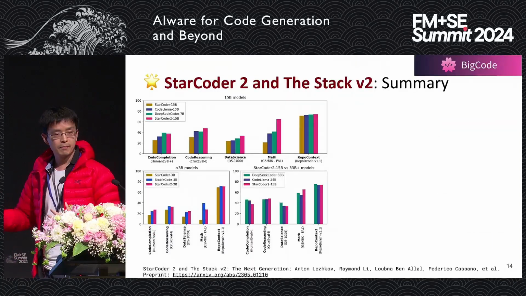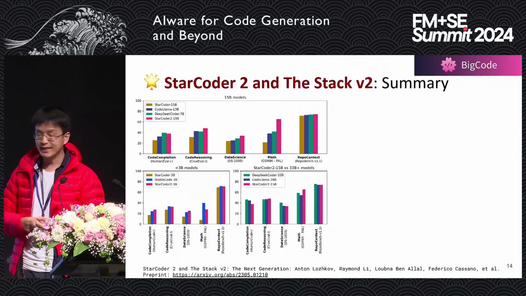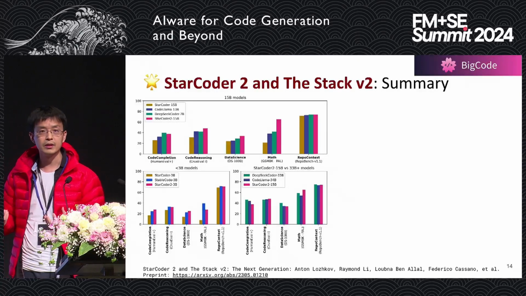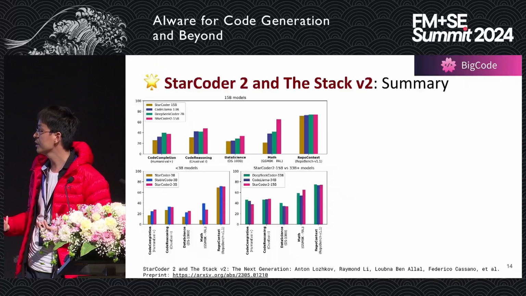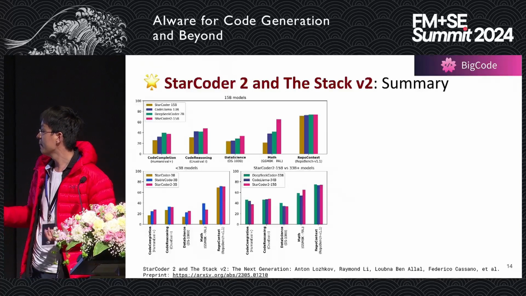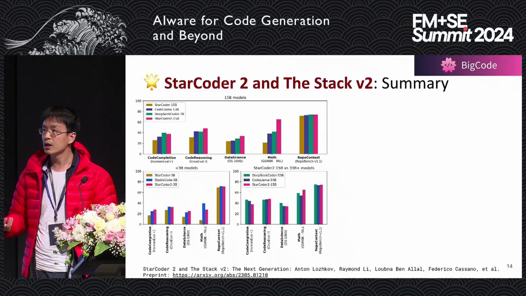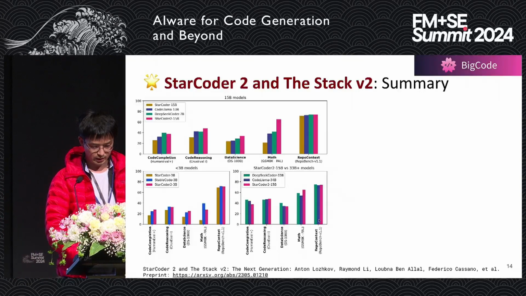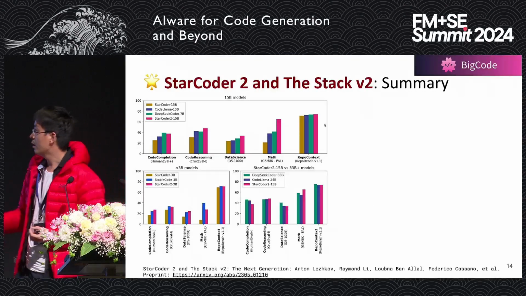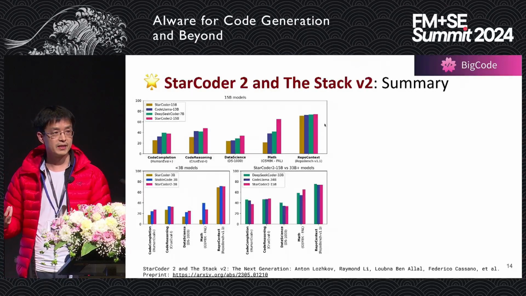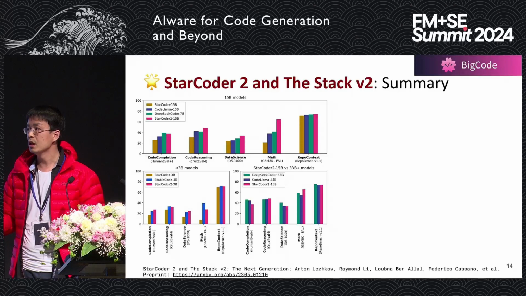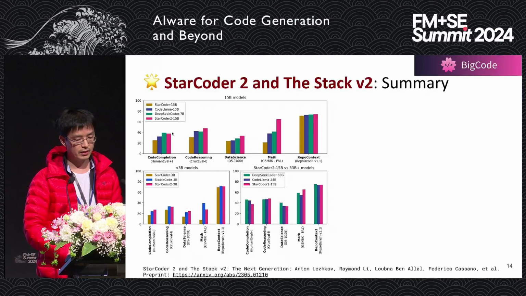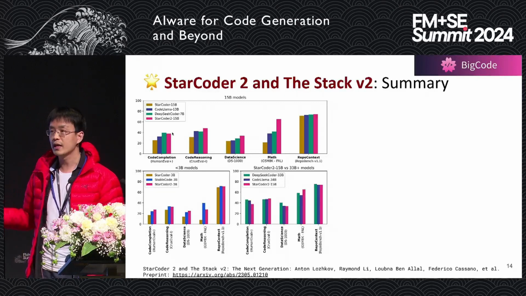And here is the brief summary of the results. For every figure, we have included different tasks, including code completion, code reasoning, data science tasks, math, and even repository-level code completion. You can see that, for example, for the 15B version, across all the existing open source models of similar sizes, we achieve the best performance in almost all the different tasks. We are only slightly worse on code completion, but we are the best on all the other tasks.